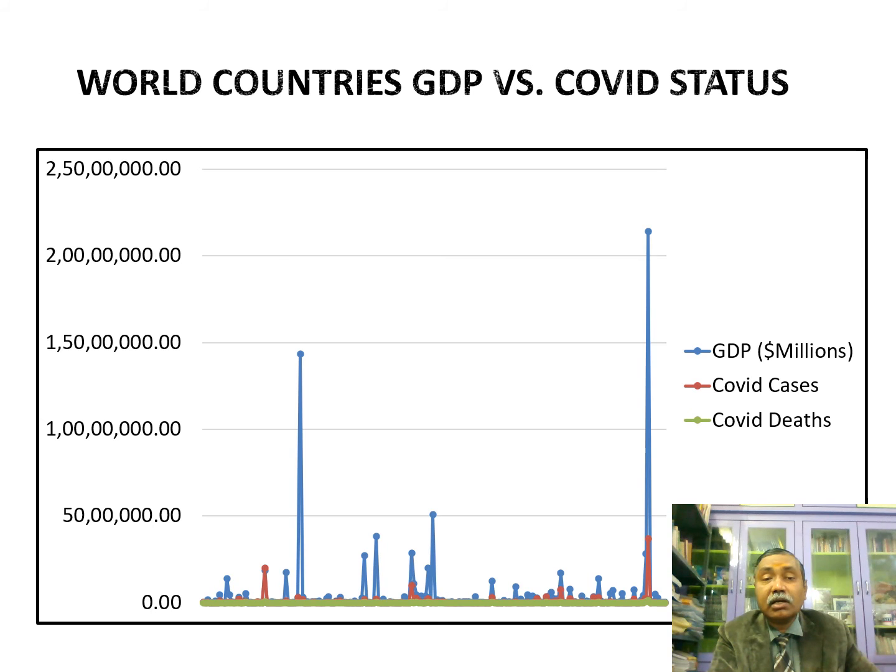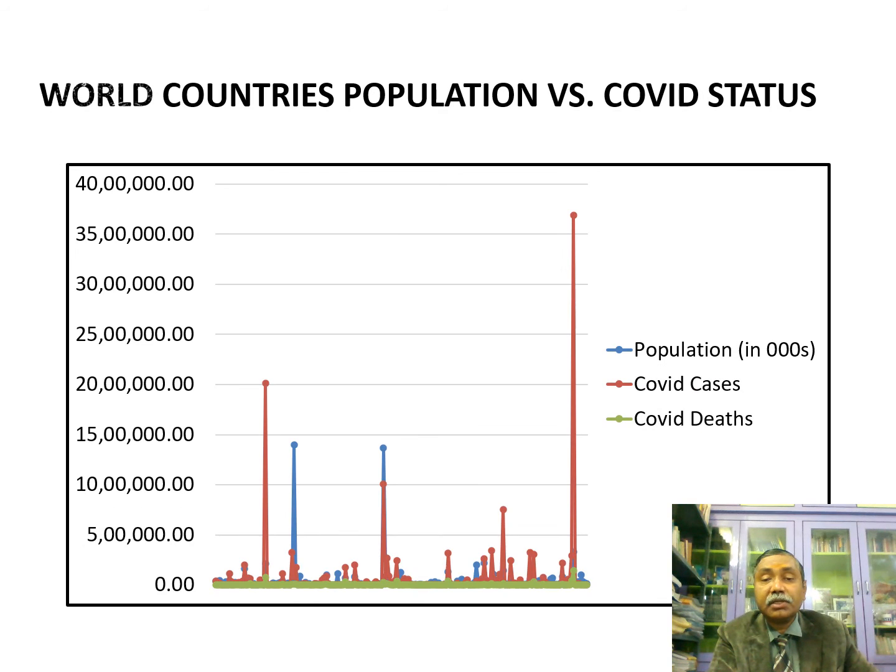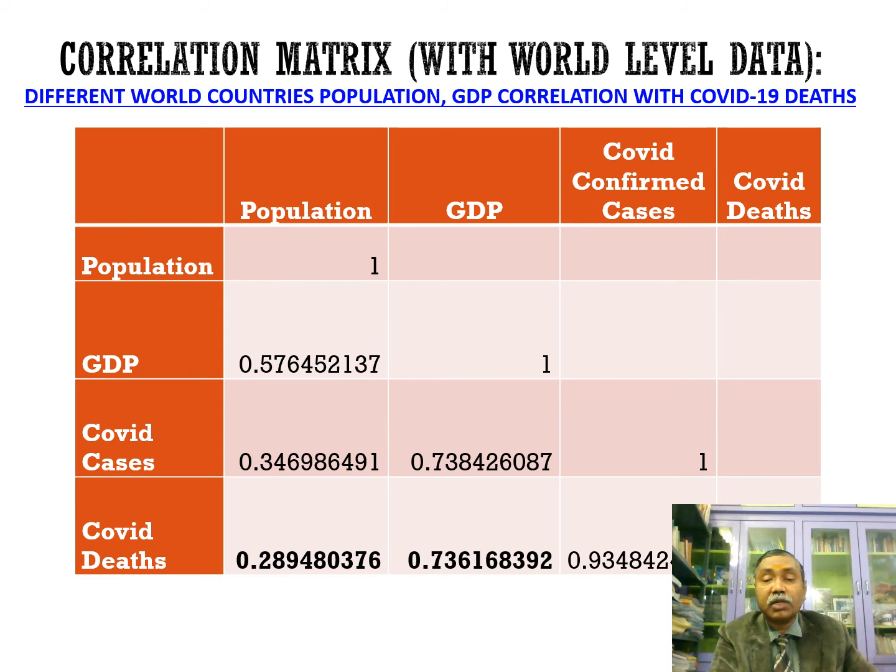Here itself the relationships are indicated, how GDP is moving, and how COVID confirmed cases and deaths are moving, in three different line graphs showing relative positioning of world countries, GDP and COVID status. Similarly, population and COVID status: as population is moving, these cases were also moving. Let us see statistically what we could get. So these are the findings.